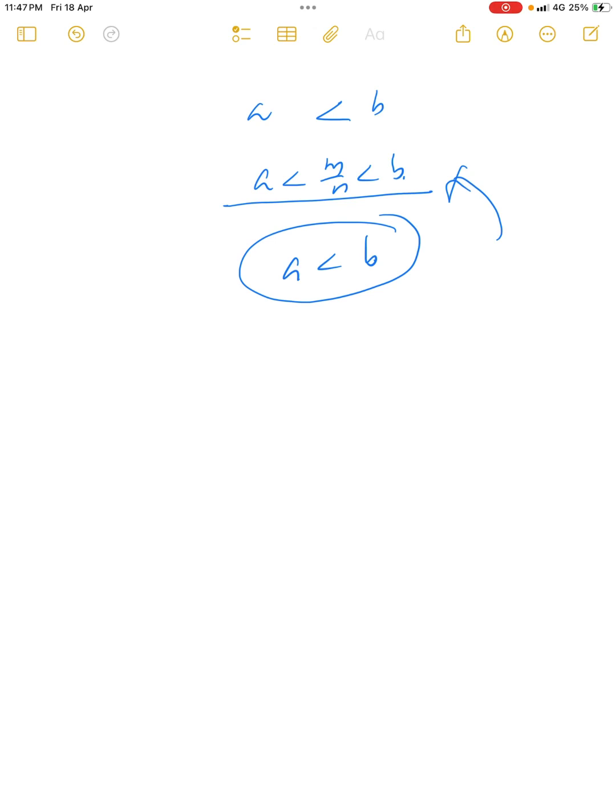Now I am going to prove that if we take any real numbers with a less than b, there are not only rational numbers, but also we can find irrational numbers r such that a less than r less than b. Okay, now I claim that if we take any two distinct real numbers a and b, that is a less than b, we can find irrational numbers r such that a less than r less than b.